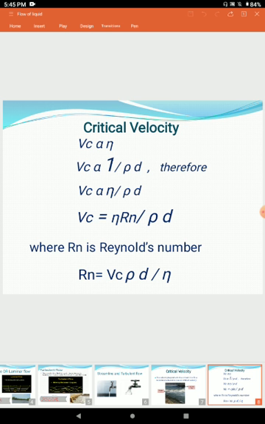When we remove proportionality sign, then we have to take some constant and equal to sign. Here this constant of proportionality is Rn, that is Reynolds number, and this Reynolds number determines the type of flow of liquid. By rearranging the equation of Vc, its formula is Rn is equal to Vc rho d upon eta.